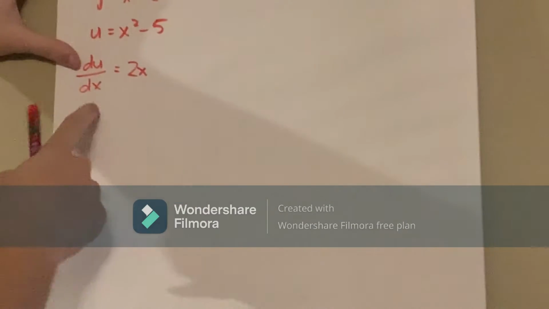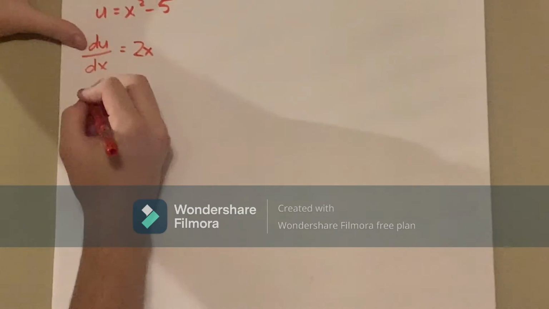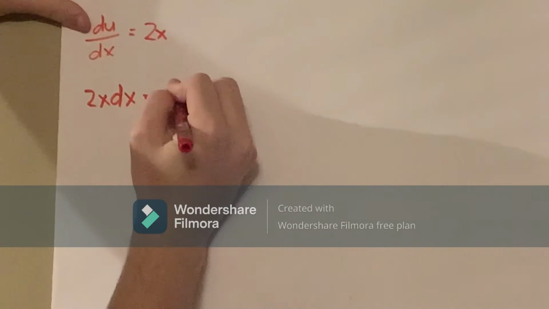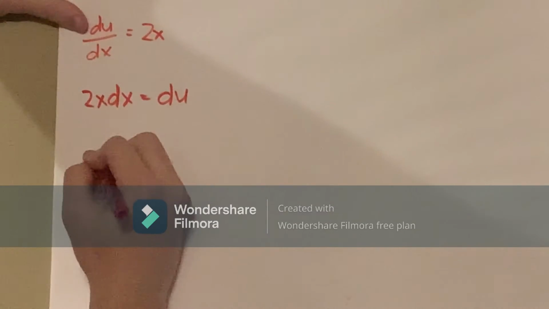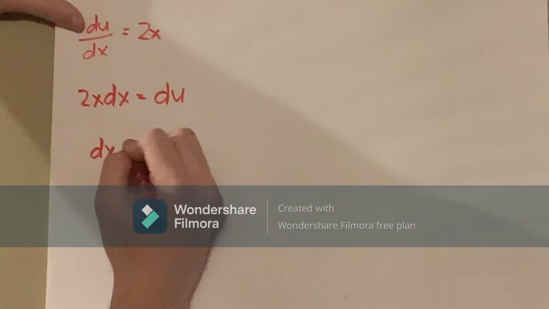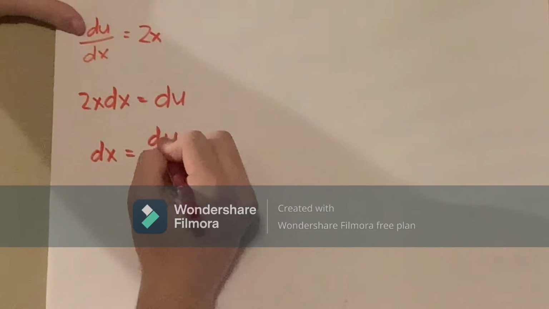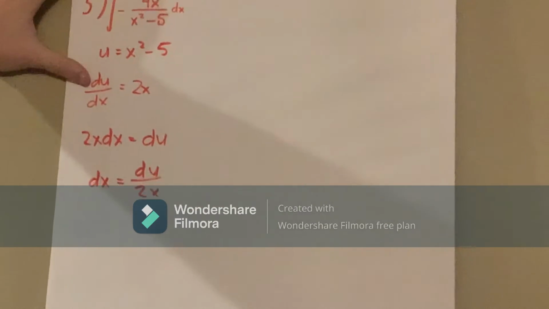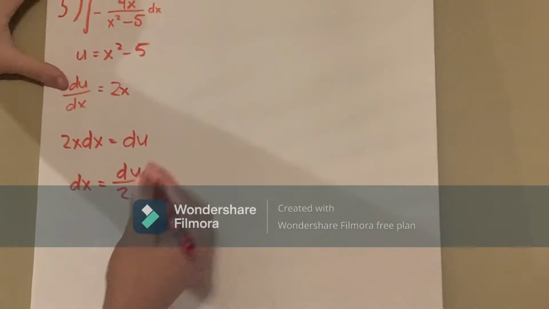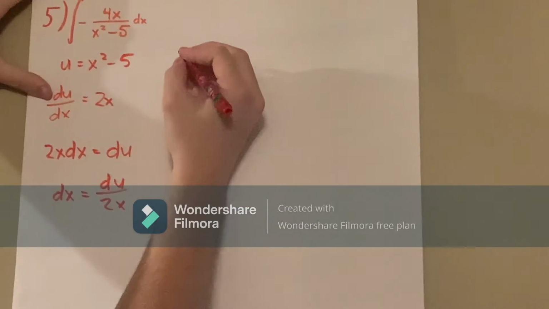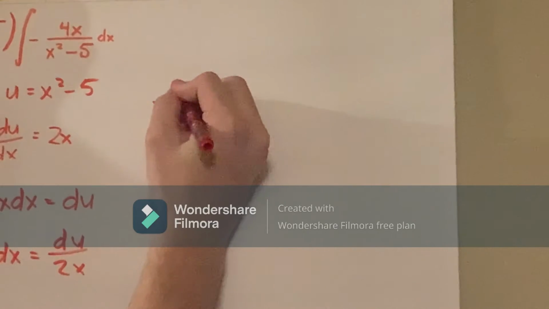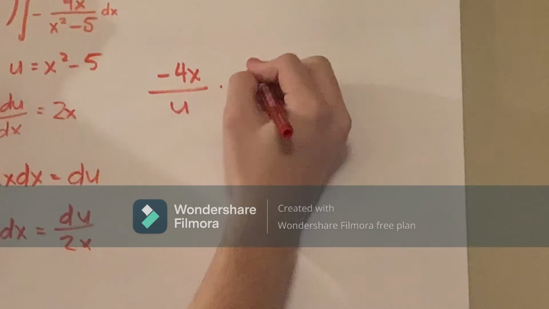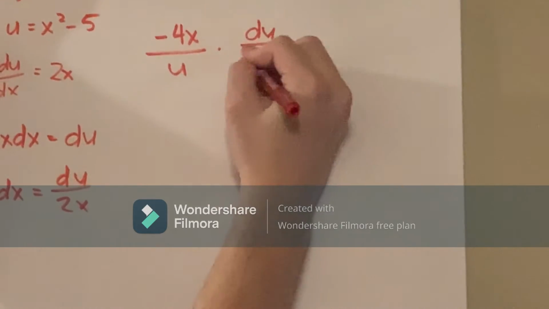And then you're going to try and isolate the dx. So first you're going to want to multiply by dx, so it's 2x dx equals du. And then you can divide by 2x, so you'll have dx equals du over 2x. And now you want to plug it back in. You want to plug your u back into your original equation, and you want to multiply by du over 2x. So you have negative 4x over the u that you plugged in multiplied by du over 2x.